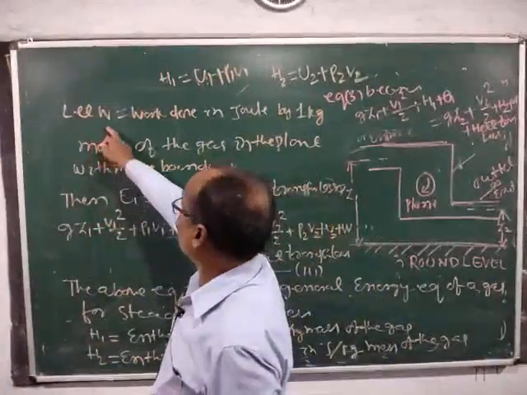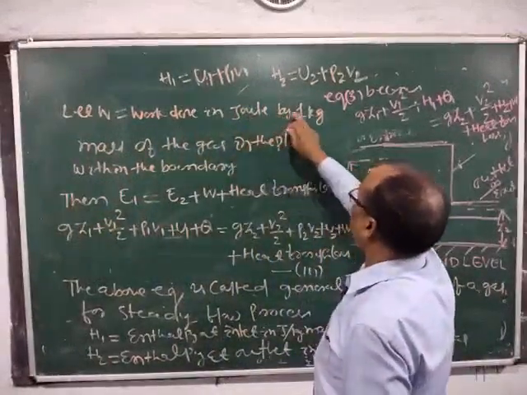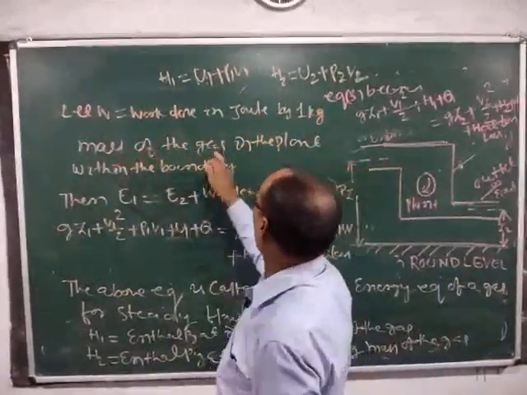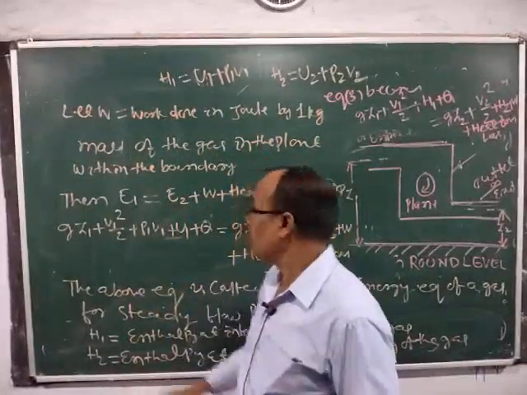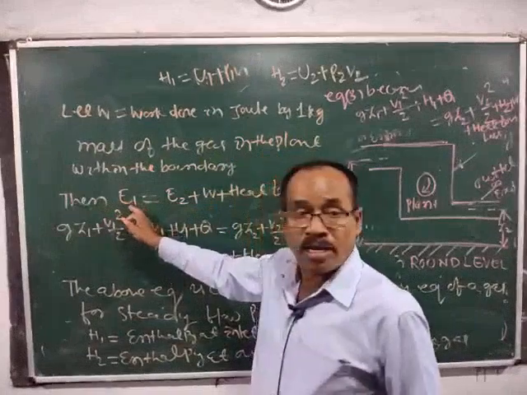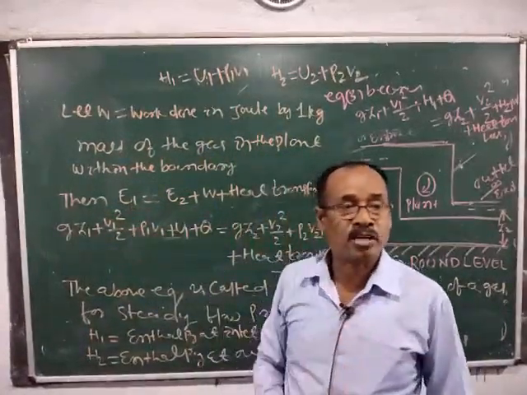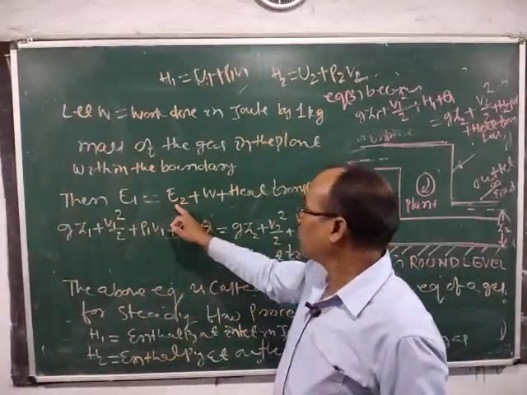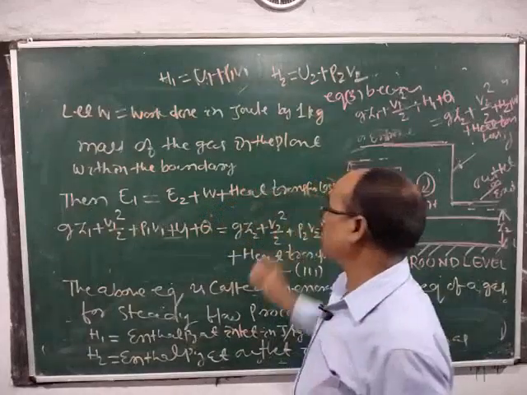Let W be the work done in joule by 1 kg mass of the gas in the plant within the boundary. Then E1, the total energy at inlet section, is equal to E2, the total energy at outlet section, plus W plus heat transfer losses.